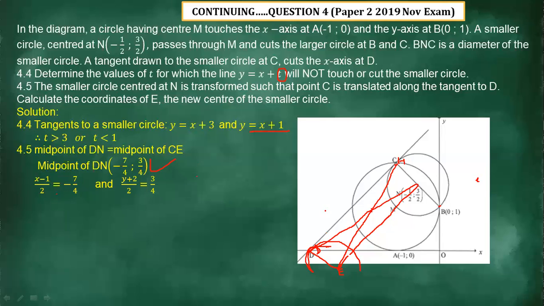The same here, you take the y value there, which is y, plus the y value there, which is 2, divided by 2 equals the midpoint of this DN, which is 3 over 4. Then you simplify it, giving x equals negative 5 over 2, and y equals negative 1 over 2. Therefore, the coordinate of E is negative 5 over 2 and negative 1 over 2.